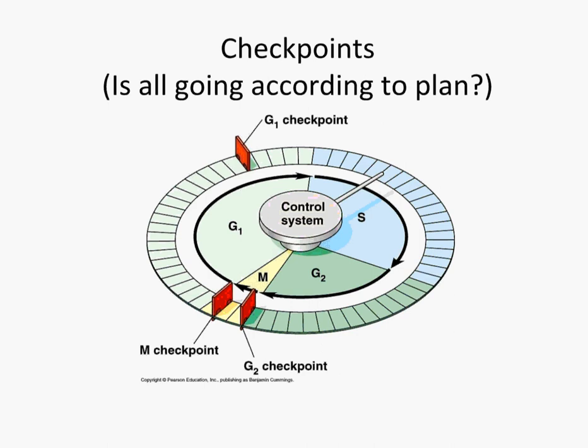the G1 checkpoint, or the point of no return, the G2 checkpoint, which says, is everything ready to go, and the M checkpoint, the third checkpoint, which is, are all of the kinetochores attached to a spindle fiber? If so, begin anaphase. And so that was the 3 checkpoints that we looked at.